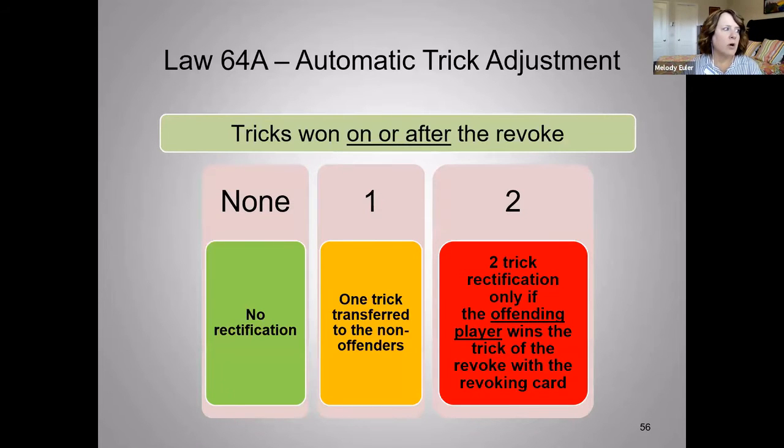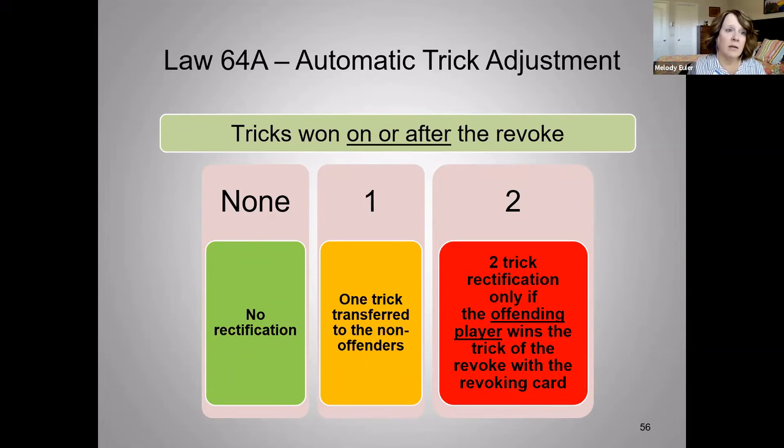So 64A talks about automatic trick adjustments. There are automatic trick adjustments and non-automatic trick adjustments. So on or after the revoke here, if the trick was not won in the revoking hand, and their side won no further tricks, then there is no rectification. We cannot give back what we haven't taken.